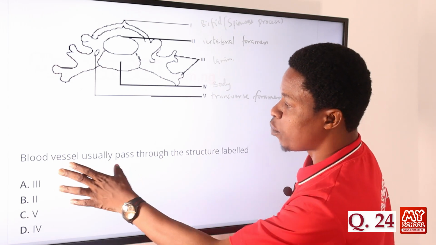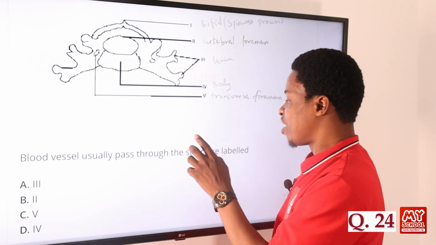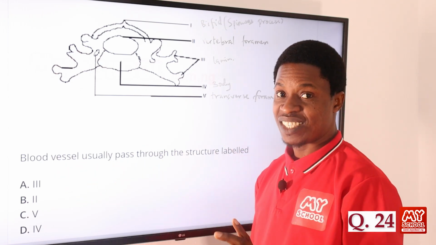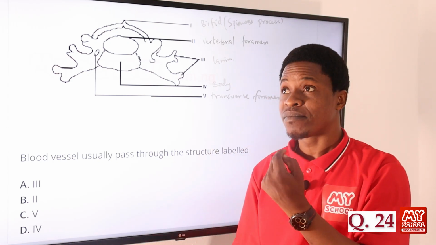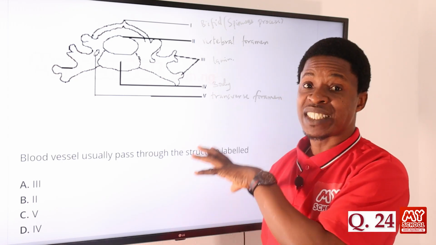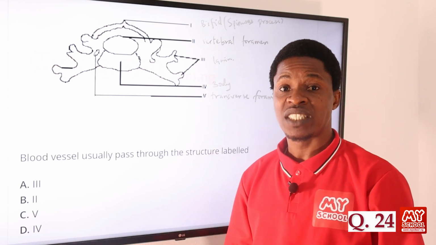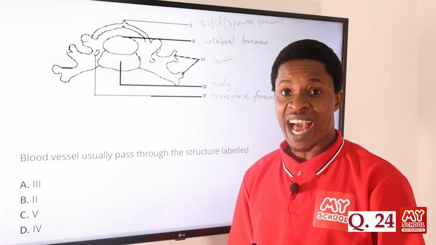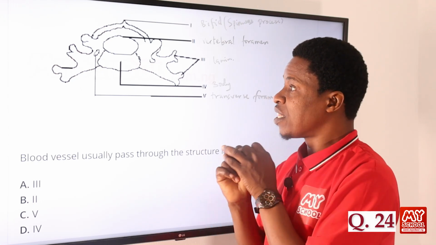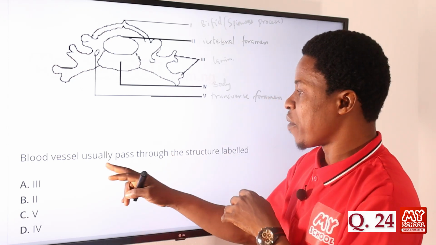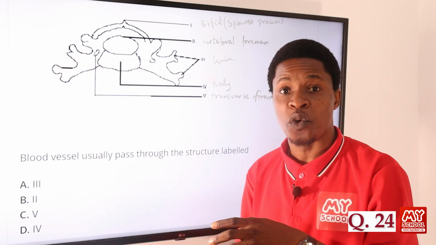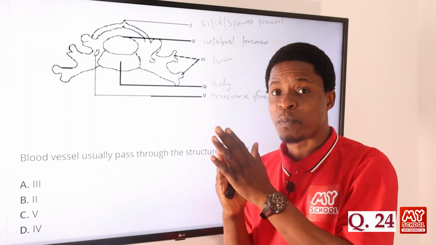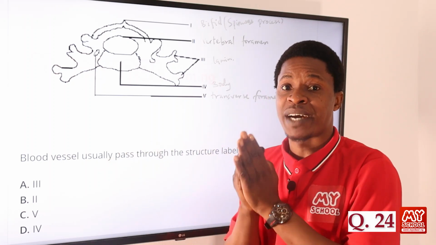Now the question says blood vessels usually pass through the structure labeled what? The blood vessels will pass through what we call the vertebral arteries. The vertebral arteries and the veins pass through the same place. So the blood vessel will not just flow on its own. It's a vessel, so it has to pass through the vein and then the vertebral artery.